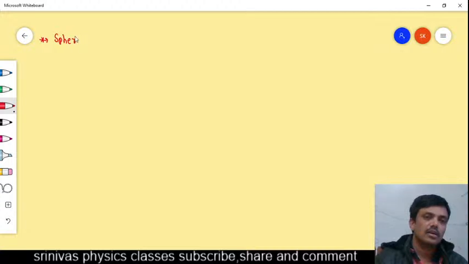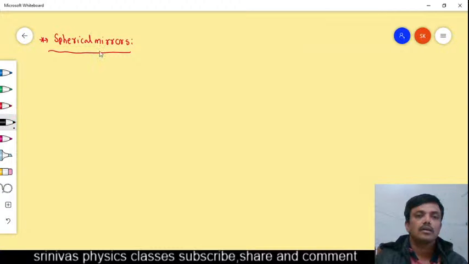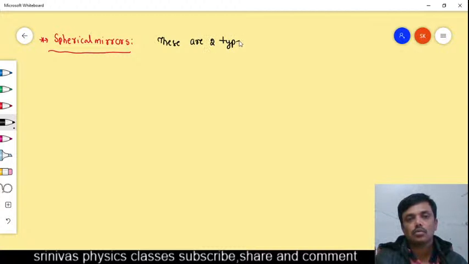Now I want spherical mirrors. What are spherical mirrors? These are the curved mirrors. How many types of spherical mirrors are there? These are two types. What are they? Concave mirror and convex mirror.